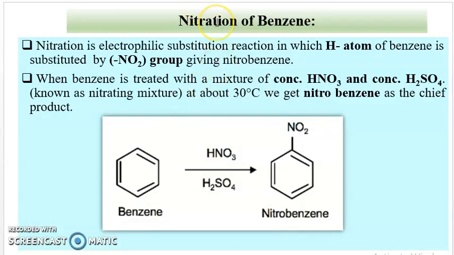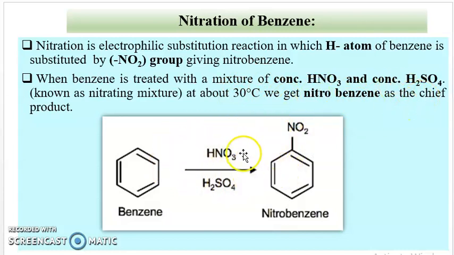Next is the nitration of benzene. This nitration is an electrophilic substitution reaction in which the hydrogen atom of the benzene ring is substituted by a nitro group, giving nitrobenzene as a product. When benzene is treated with a mixture of concentrated HNO3 and concentrated H2SO4, then there is the formation of nitrobenzene. It requires a temperature of about 30 degrees Celsius and it gives nitrobenzene as the chief product.